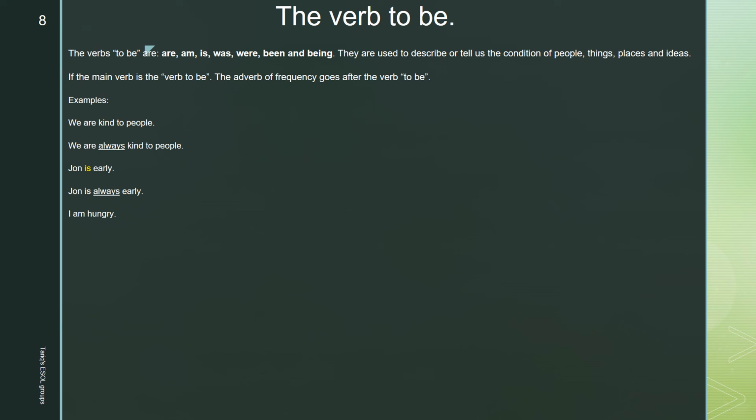I am hungry. The verb to be is am. So where does the adverb of frequency go here? It goes after. I am sometimes hungry. Tim was thirsty. Tim was sometimes thirsty.